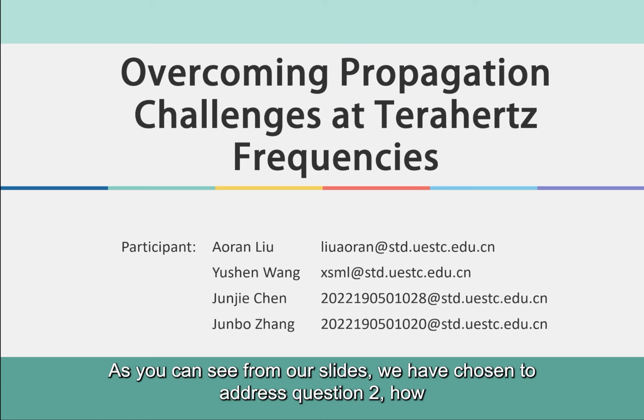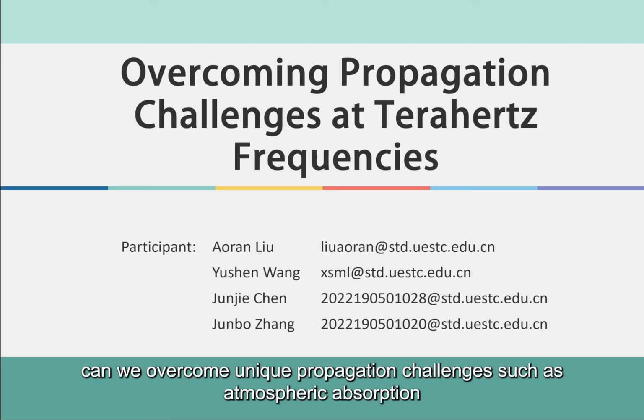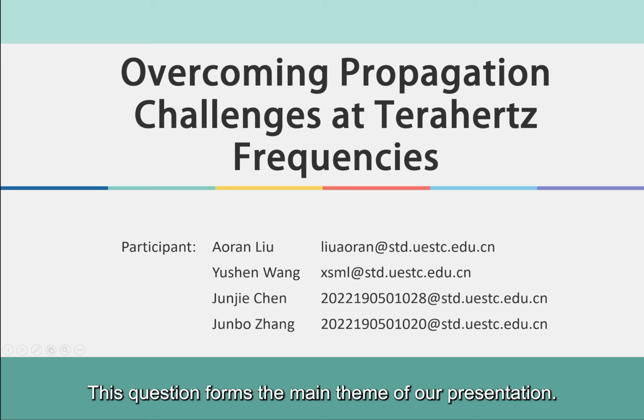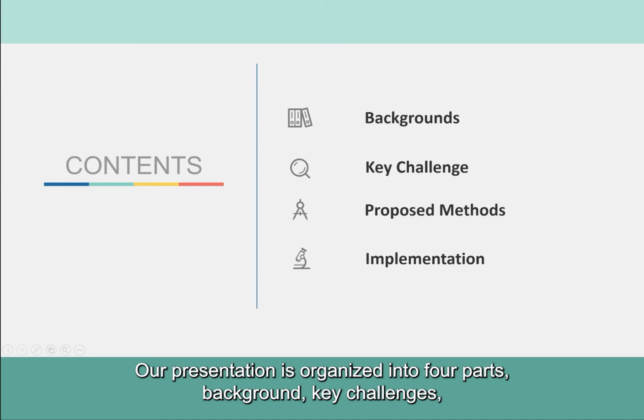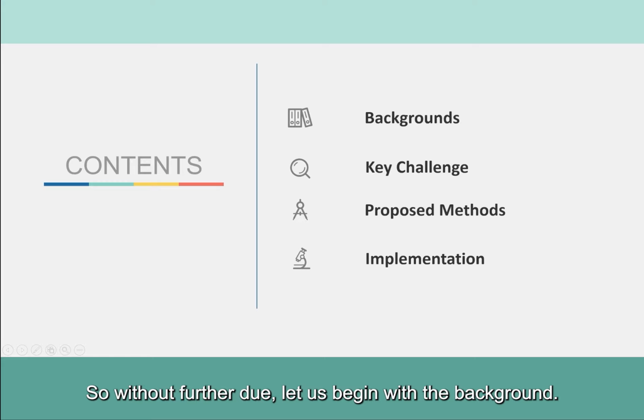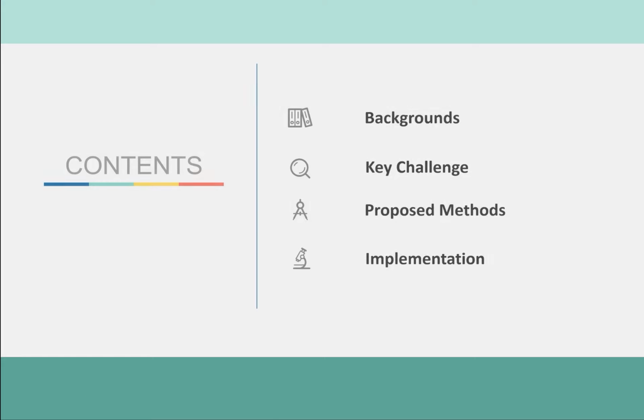As you can see from our slides, we have chosen to address question 2, how can we overcome unique propagation challenges, such as atmospheric absorption and scattering, at terahertz frequencies in wireless communication systems? This question forms the main theme of our presentation. Our presentation is organized into 4 parts: background, key challenges, proposed methods, and implementation. So without further ado, let us begin with the background.